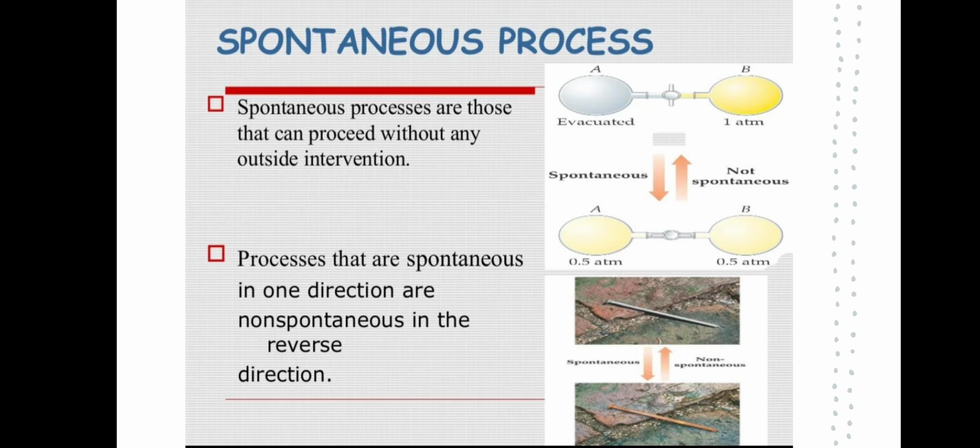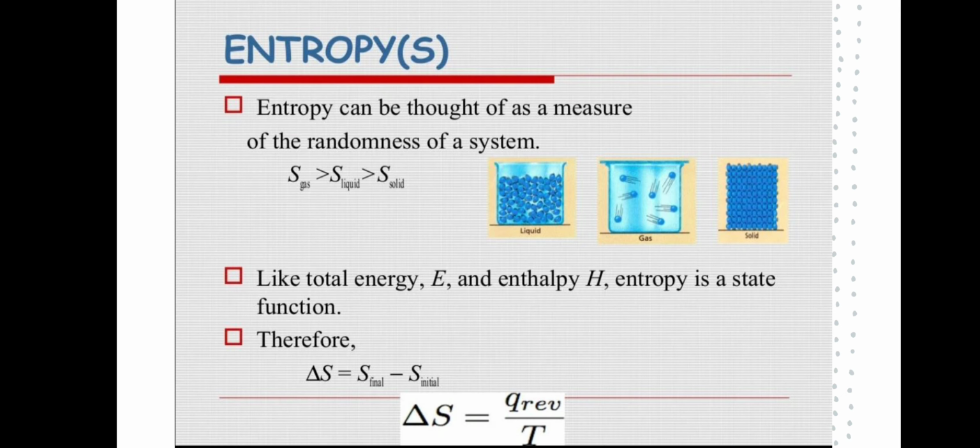Spontaneous processes are those that can proceed without any outside intervention. Processes that are spontaneous in one direction are non-spontaneous in the reverse direction. Entropy. Entropy can be thought of as a measure of randomness of a system.